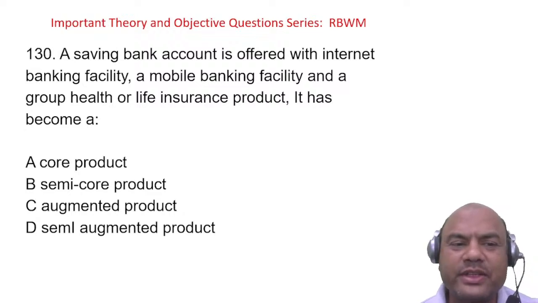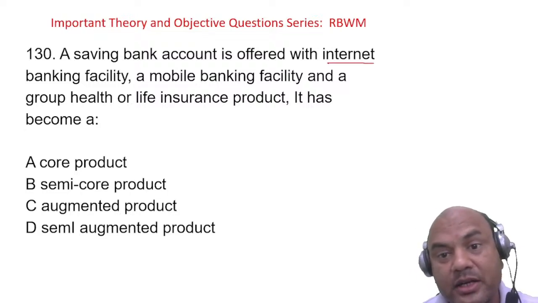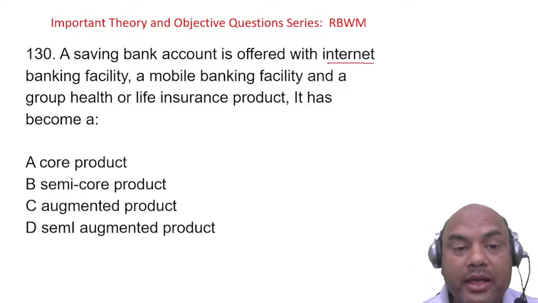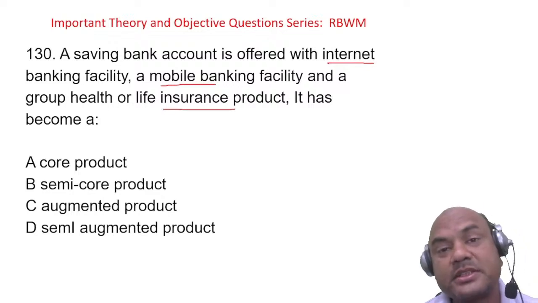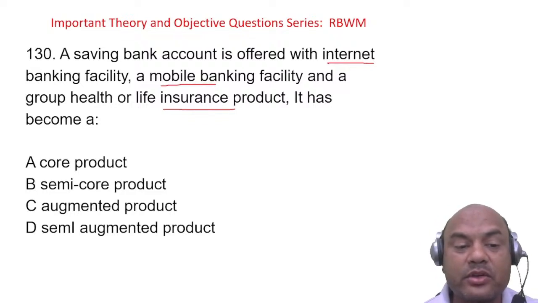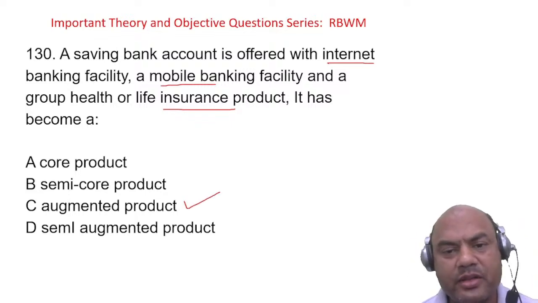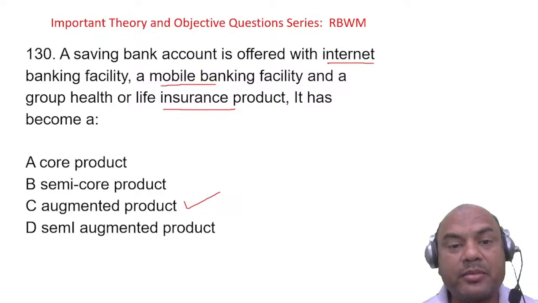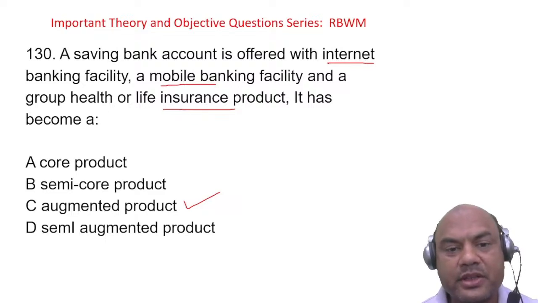Savings account is combined with internet banking, which is a separate product, mobile banking, a separate product, and an insurance policy, also a separate product. Now you are combining these with the savings account, so it has automatically become an augmented product. Got it, everyone? Next one.